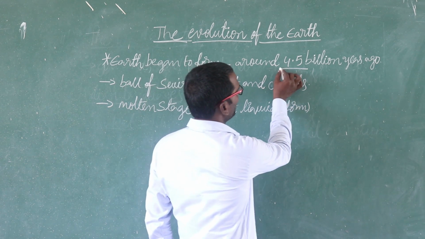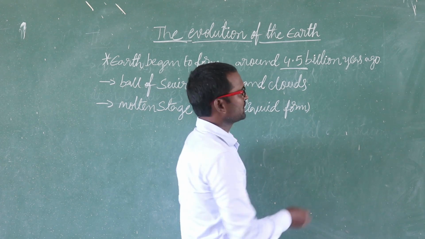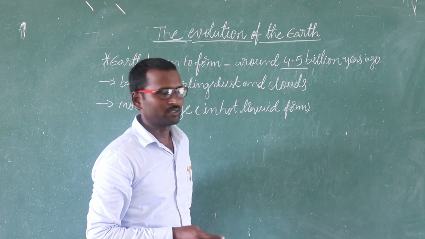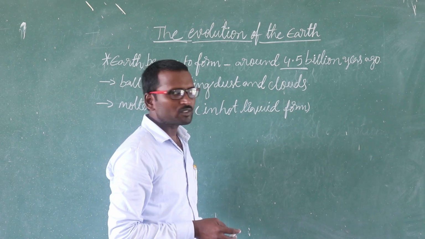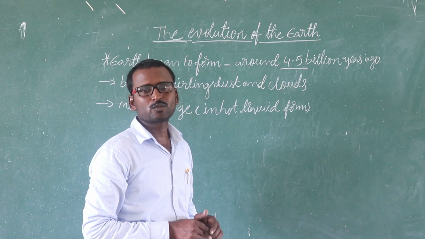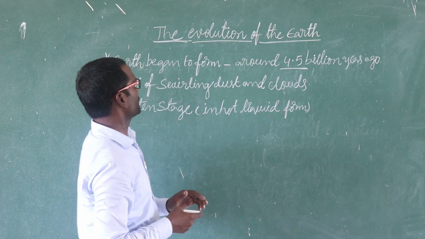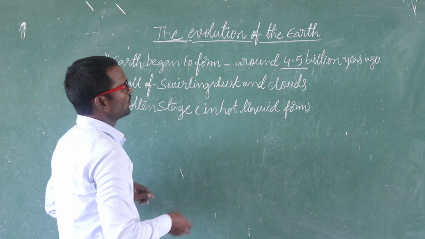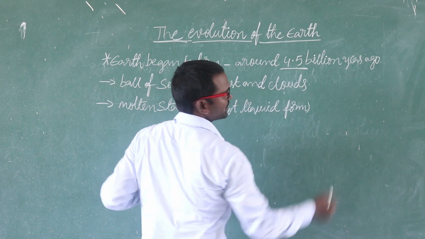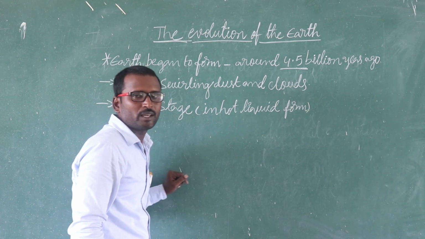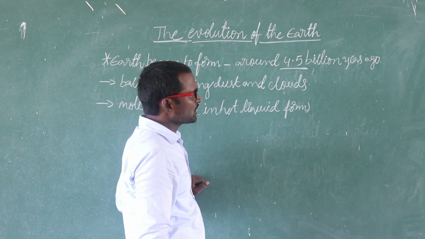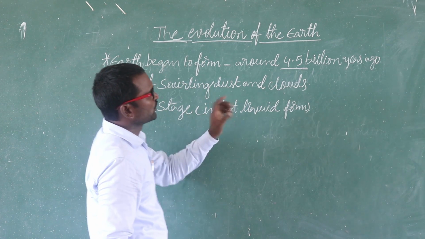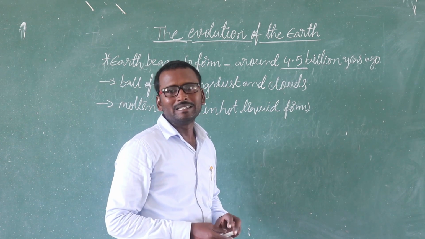That means 4.5 billion years ago means nearly 450 crore years ago. Earth was formed 450 crore years ago.